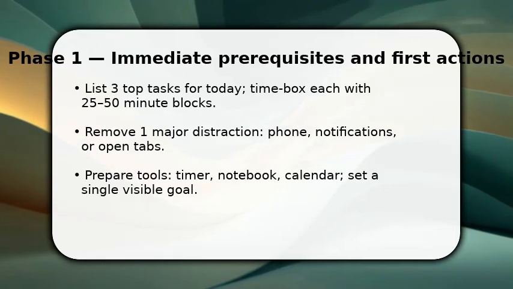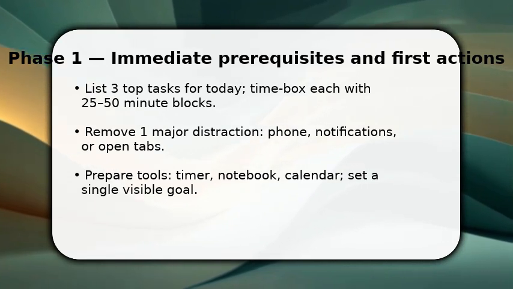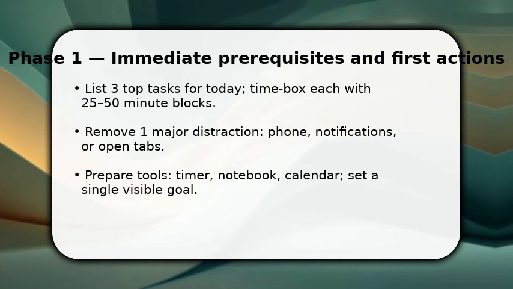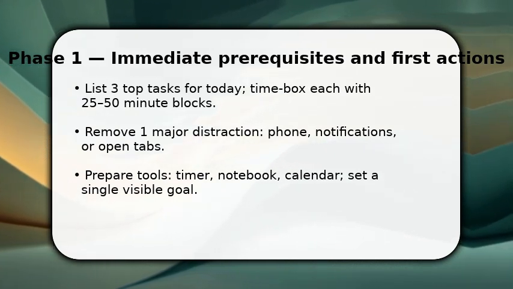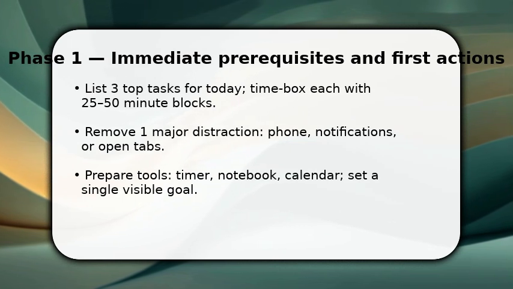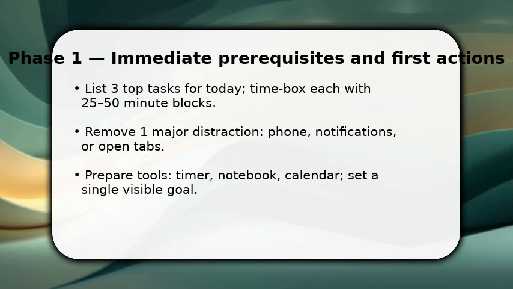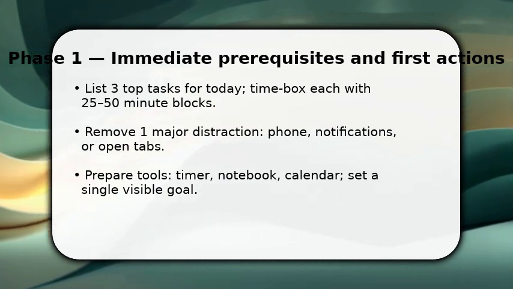You begin by choosing 3 concrete priorities and assigning each a focused block of time. This is the first real action. Once done, set a visible timer for 25-50 minutes and disable phone notifications so you don't drift. Make sure to gather the minimal tools: a notebook, a calendar slot, and a single clear goal.